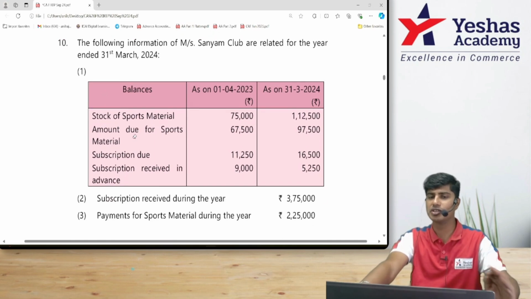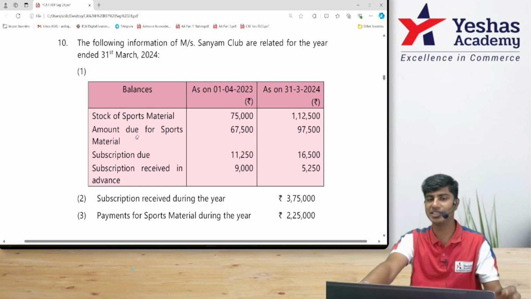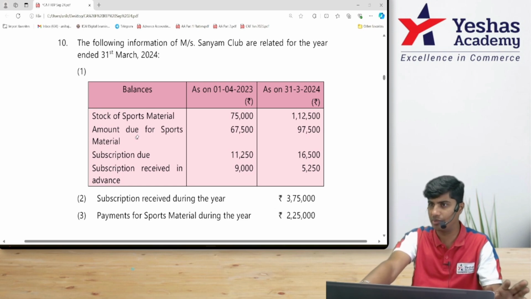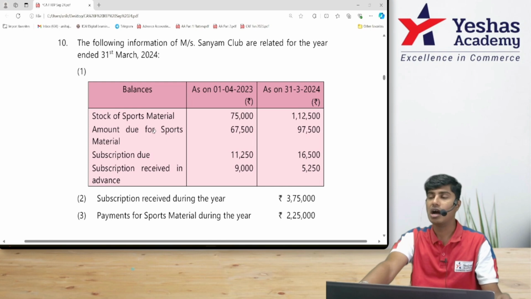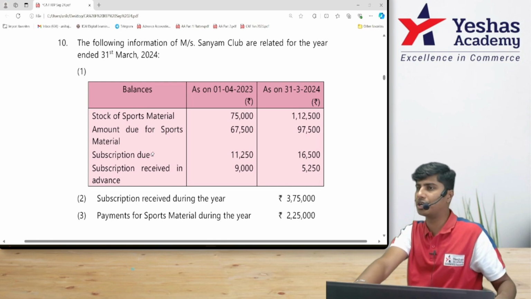They have given something which looks like a balance sheet, but it's not a balance sheet. It's an extract of a balance sheet. Some data is available with regard to sports material, amount due for sports material, that is creditors, subscription due and subscription received in advance.